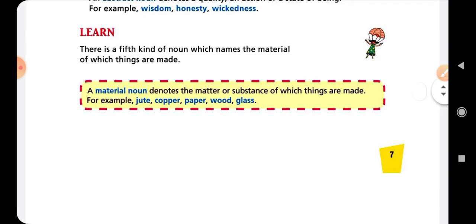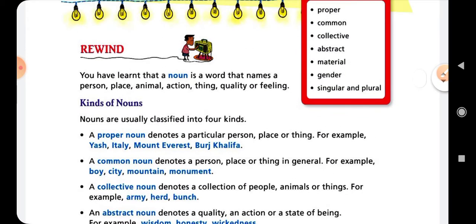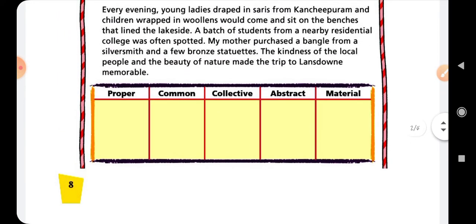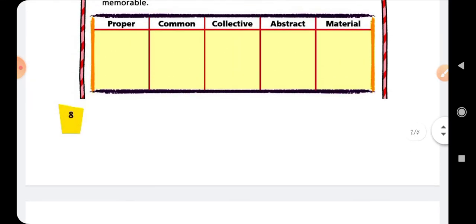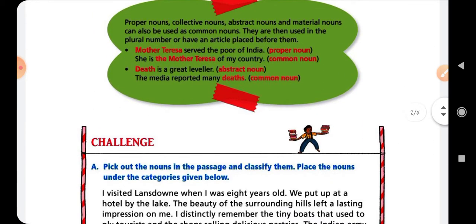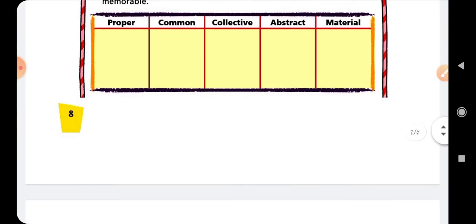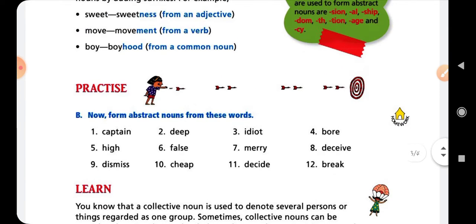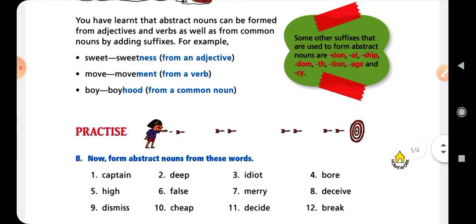Today I am going to discuss the topic of nouns and also go through the book exercise of the chapter. First, everyone knows that a noun is the name of a person, place, animal, or thing, and it is divided into five parts: proper noun, common noun, collective noun, and abstract noun. I have already taught it in your class. Next we will try to solve the book exercise of this chapter.